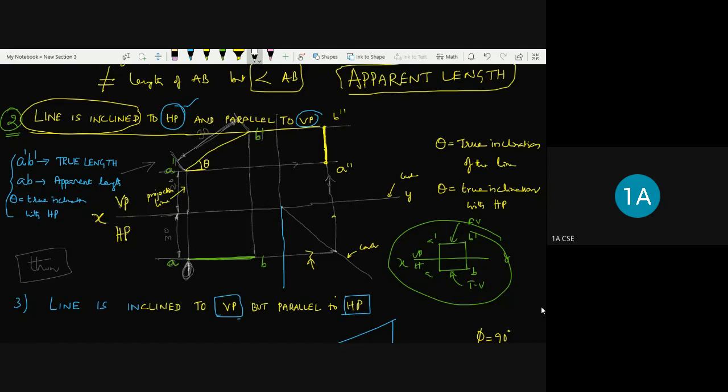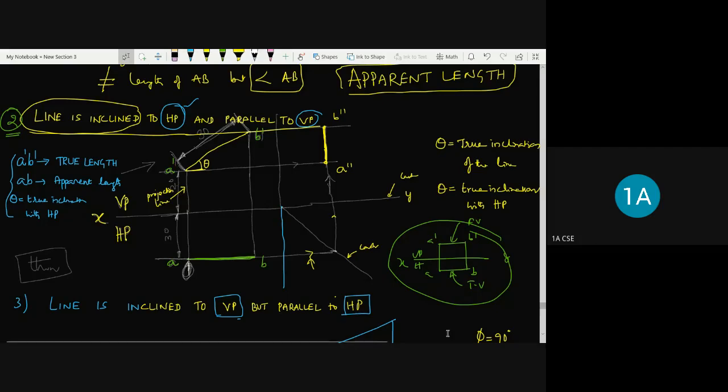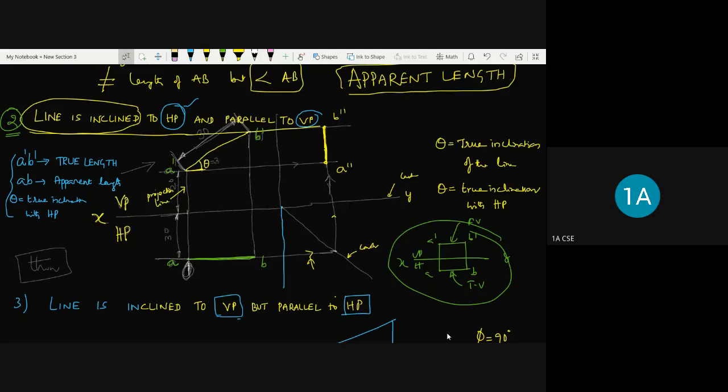This one is also from A dash you draw perpendicular to the A dash B dash line, and from B dash you draw perpendicular to the A dash B dash line, and then draw horizontal to the A dash B dash line and represent the dimension in this form. Okay, that is very important. And of course, the angle you need to represent, theta, if it is given. Theta is equal to 30 degrees. If it is given, you have to represent it like this. Or just 30 degrees also you can represent.